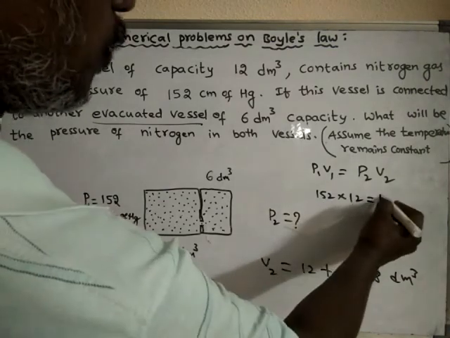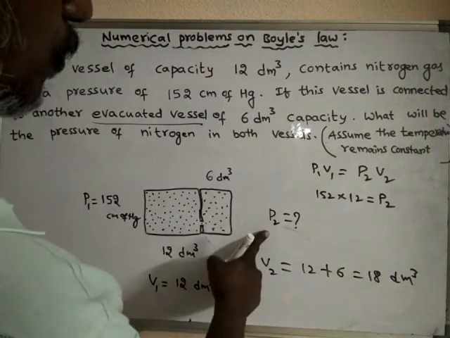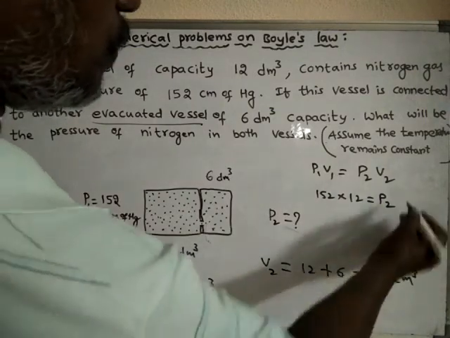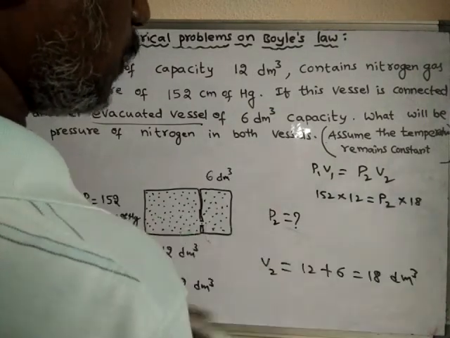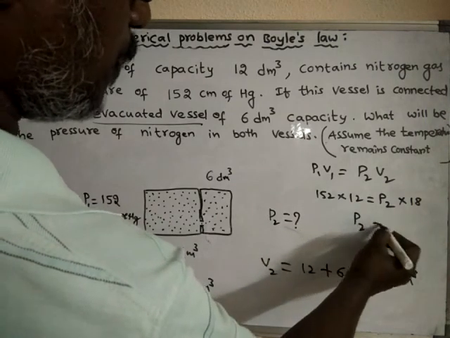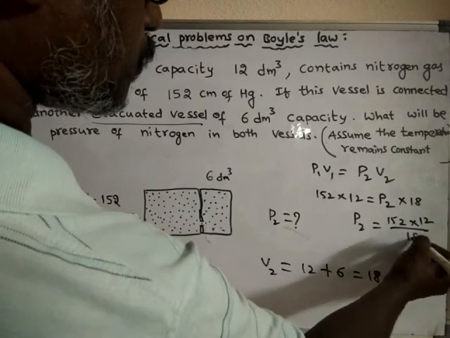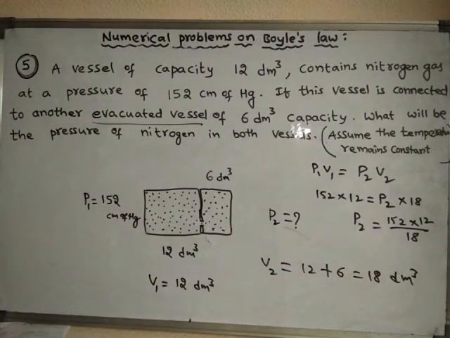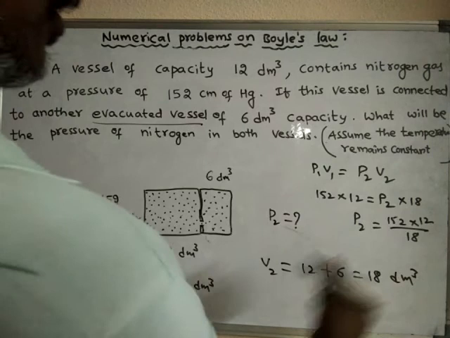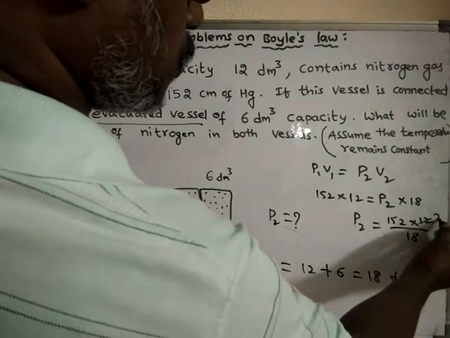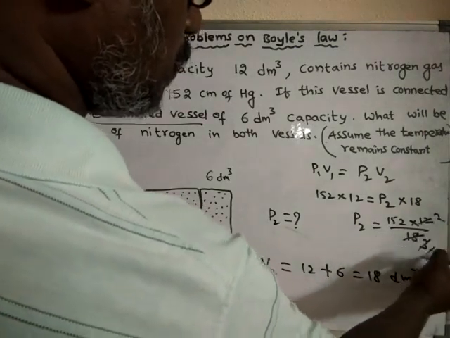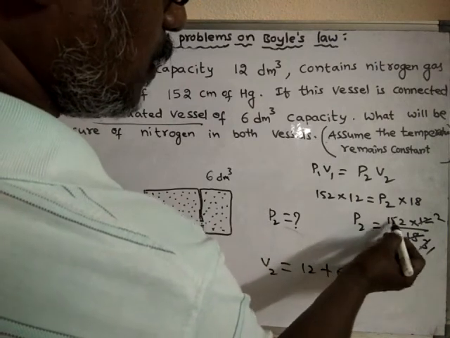The final pressure we don't know, let us assume P2. The final volume V2 is 18. So the final pressure will be equal to 152 into 12 by 18.